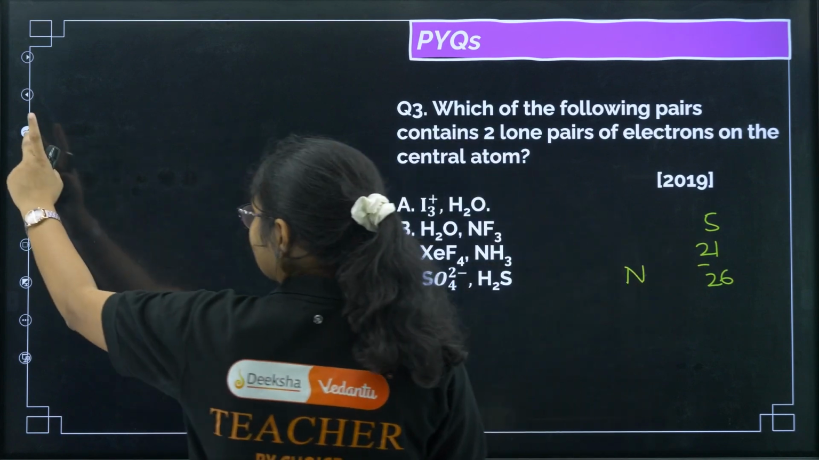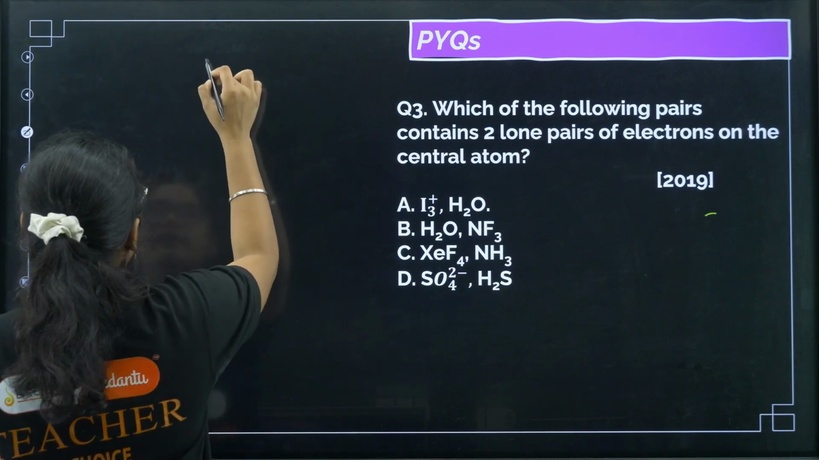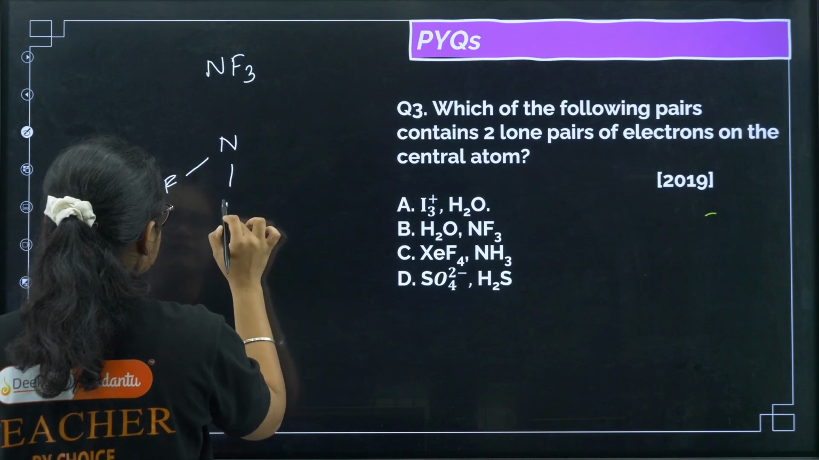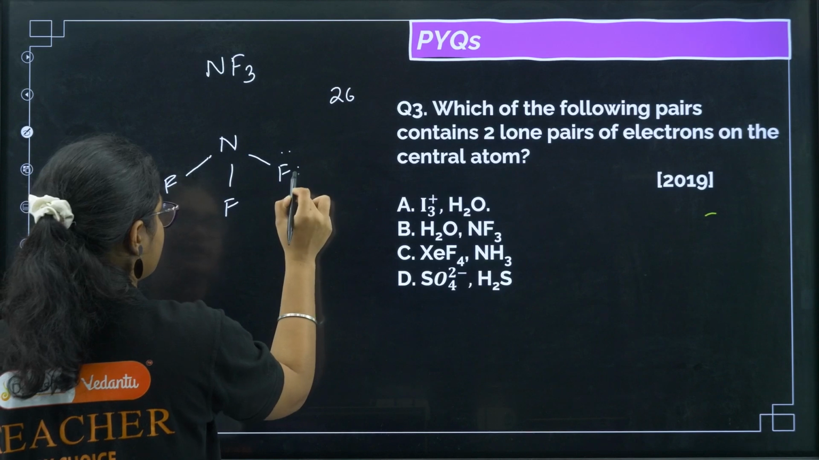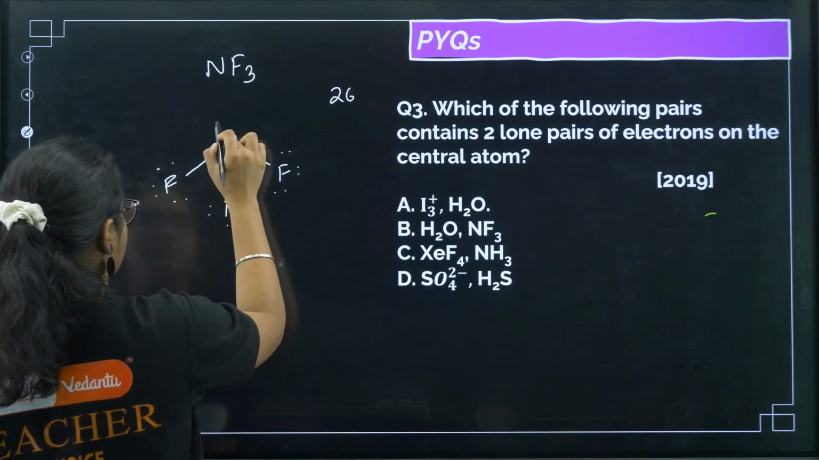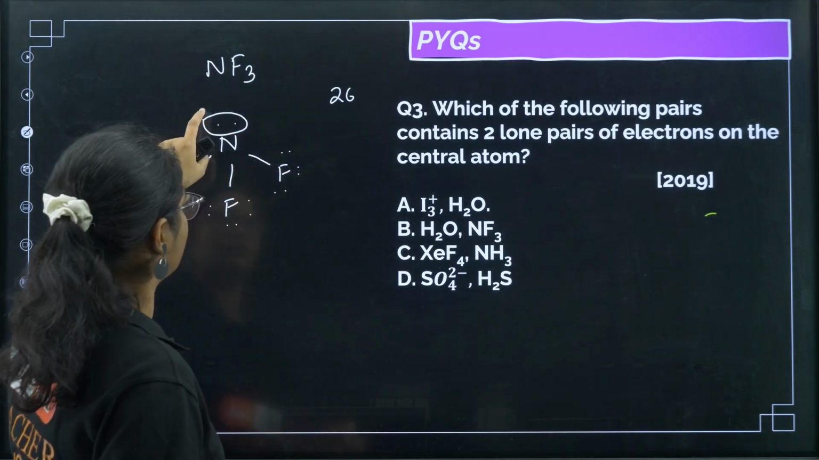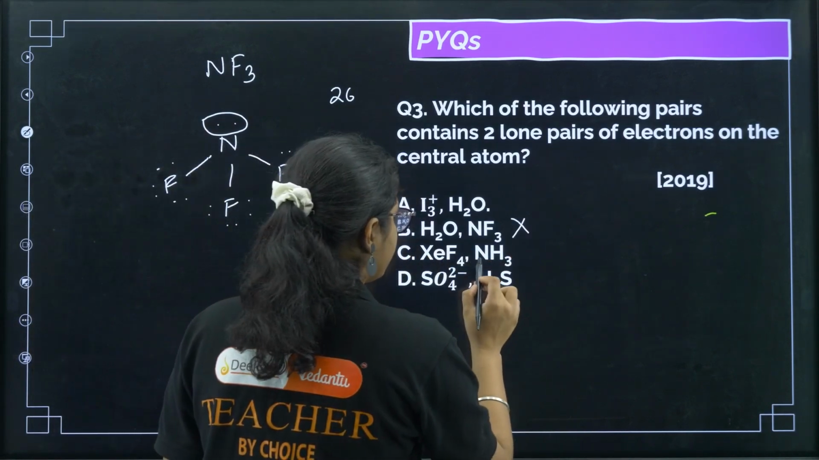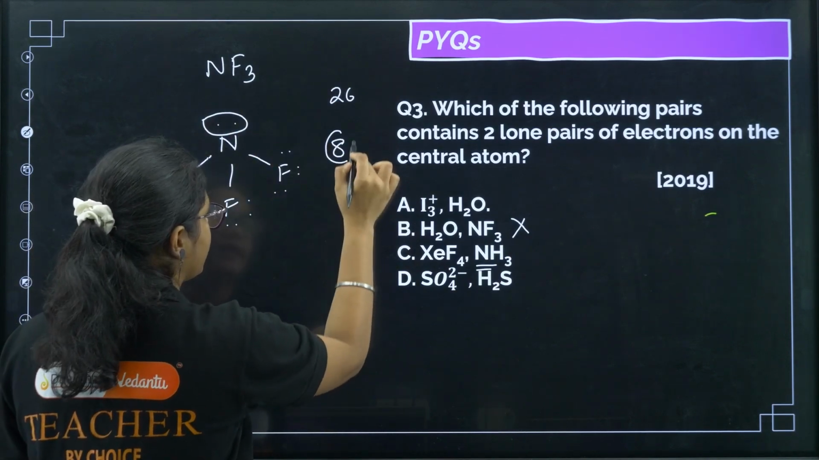Now if I write this 26 electron structure, I'll draw it for NF3. We can first draw like this. I have used 1, 2, 3, up to 26. So this is the structure of NF3, and on the central atom we have only one lone pair. So this is not the answer, we can eliminate this one. Now NH3: it is 5 plus 3, it has 8. In NH3 there are 8 valence electrons.